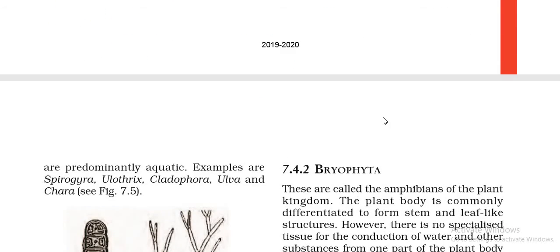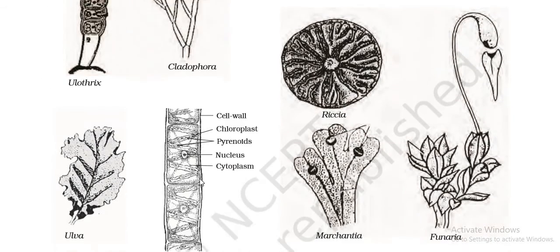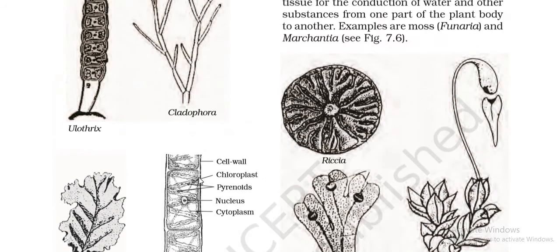So these plants are actually aquatic. Most of them are found in water only, and since they are found in water, the water currents will actually help in transport of water and minerals and everything throughout the plant body. Now one more thing to remember, children, is that since they do not have a well differentiated body, you can see no root, stem and leaves are there. So that is why they have a thallus. Their plant body is called a thallus. That is why the name Thallophyta has arisen from there.